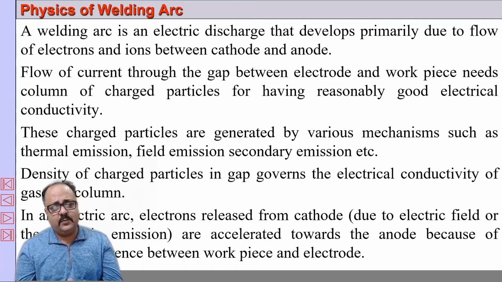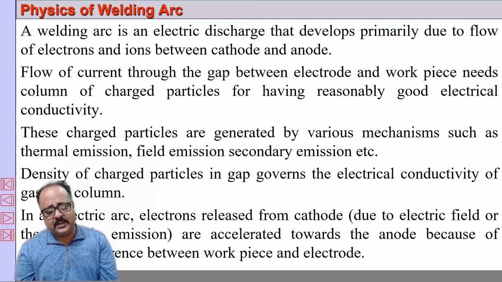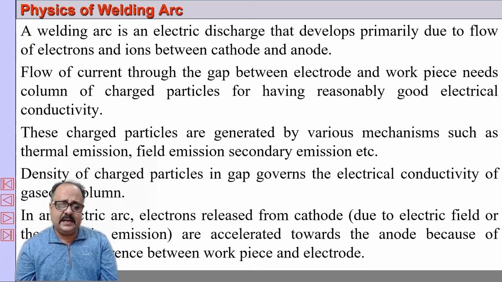Now, what happens in thermionic emission or thermal emission? When the cathode is heated, it emits electrons. These electrons are accelerated towards the anode. As these accelerated electrons move through a non-conducting medium, that is air, they strike the atoms. And what happens when an electron strikes an atom? Electrons are emitted from the atom, and it becomes a charged particle, that is a positively charged ion, and electrons are also emitted. This is called secondary emission.